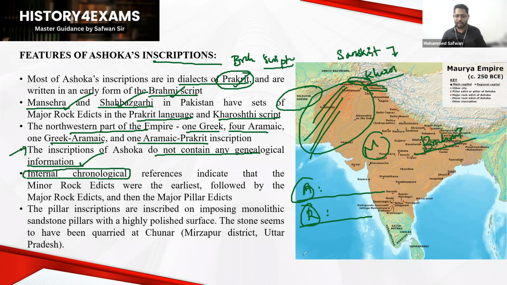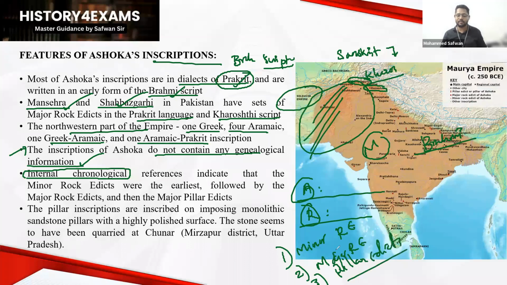First, we can classify them as minor rock edicts, meaning small ones, then major rock edicts, then pillar edicts. So these are the basic classifications of Ashoka's inscriptions. There are different rock edicts or different inscriptions produced during the time of King Ashoka: one is minor rock edicts, major rock edicts, and pillar edicts. That's the point I'm discussing here.